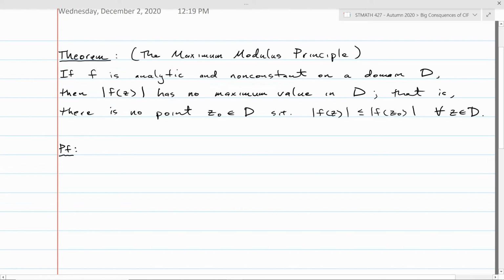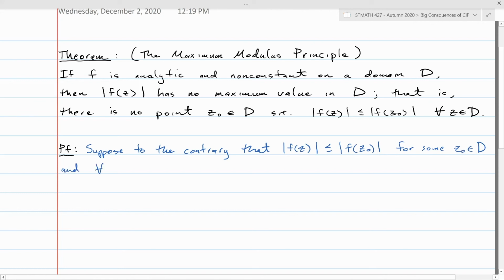So let's look at a proof of this. The proof's kind of cool because it involves this sort of method that I think maybe we touched on once previously, and then there was a whole section that we ended up skipping, but it's called analytic continuation. Let's suppose to the contrary that modulus of f of z is less than or equal to modulus of f of z naught for some z naught in D and for all z in D. And what we're going to end up doing is getting a contradiction of the fact that f is non-constant.